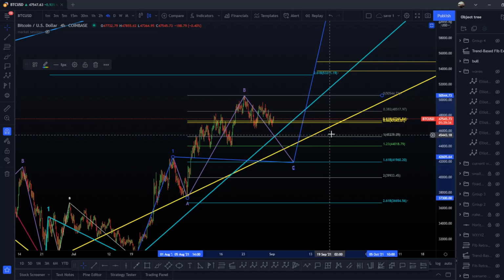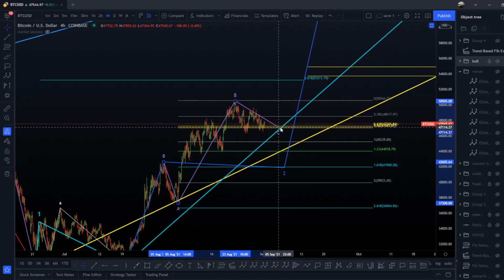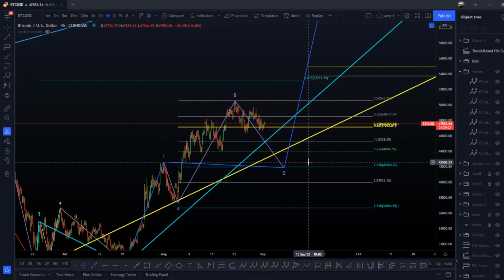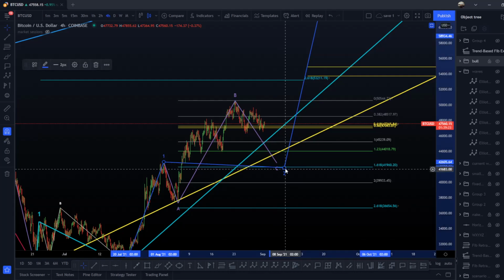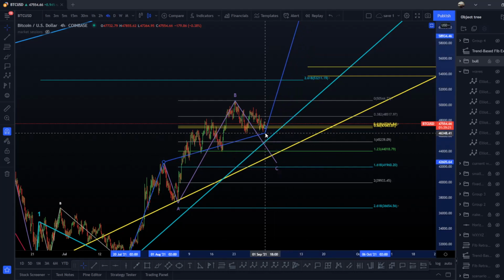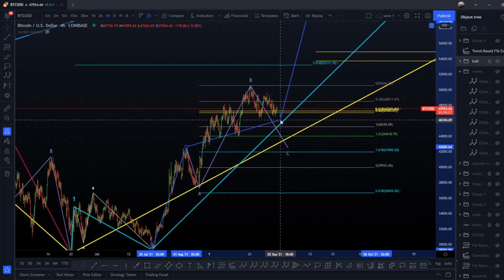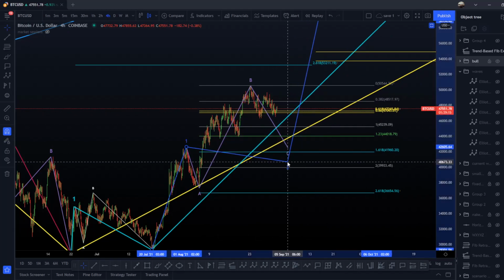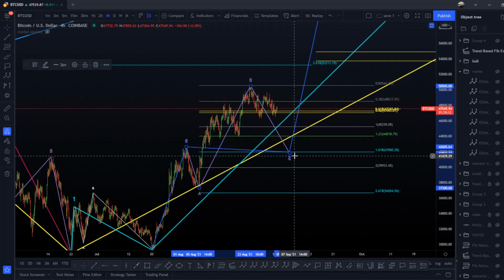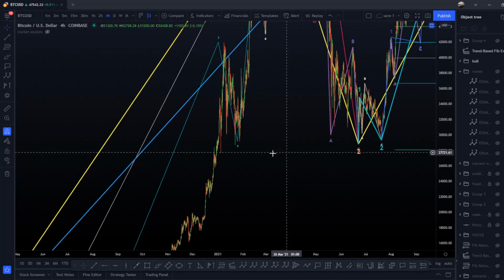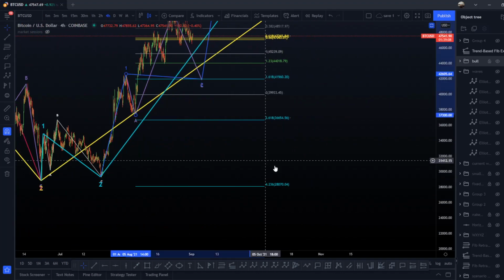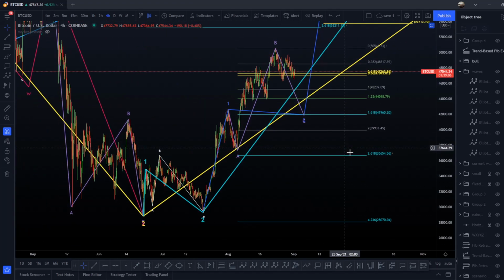Keep in mind the first target for a flat is the 61.8, then the 100%, then the 123, then the 161.8. We are already at the 61.8. We can clearly do a wave 2 like that, okay? Because we are super bullish, and it already happened before that we had a wave like that, guys. I don't remember exactly where it was, but we already got this, okay? So that's a possible wave.